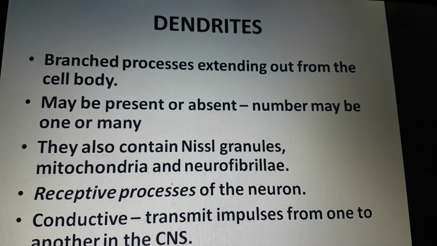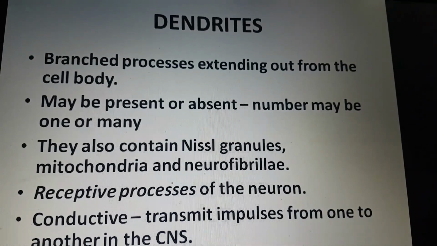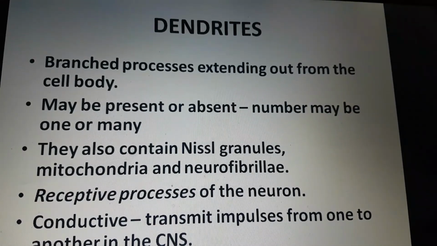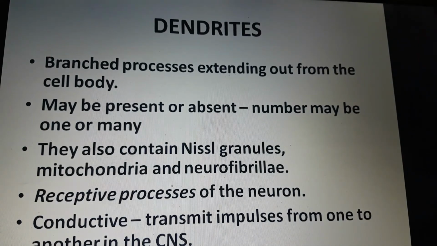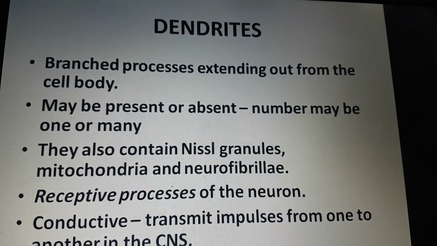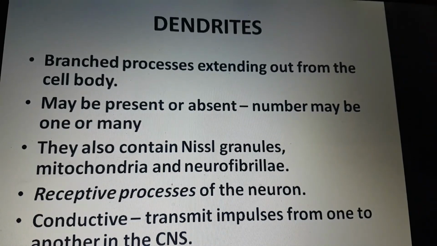They also contain Nissl granules, mitochondria and neurofibrillae. They are the receptive processes of the neuron. Dendrites are conductive in nature and transmit impulses towards the nerve cell body. Impulses can be transmitted from one dendrite to another in the CNS, that is the central nervous system.